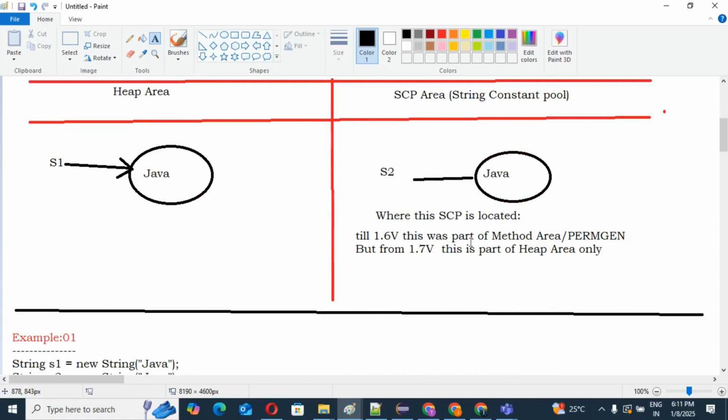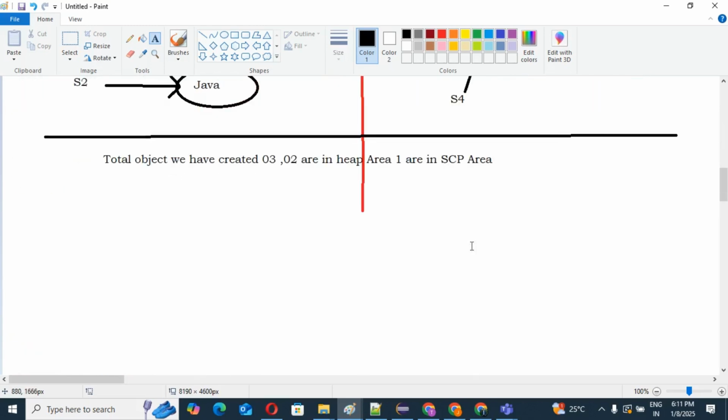Your knowledge about heap and SCP will increase from 0 to 25 or 30%. Afterwards I will explain two to three more examples, and then your clarity will be complete. I will explain the second example, please concentrate here.